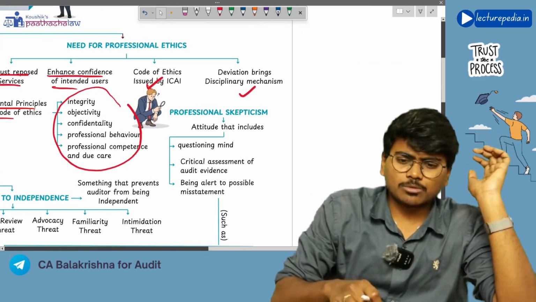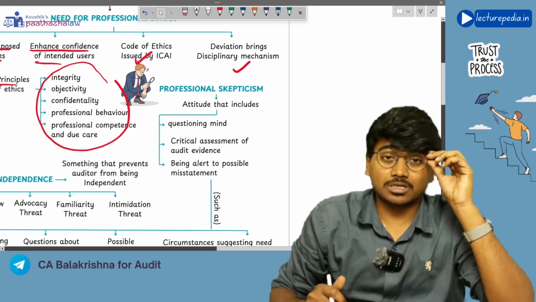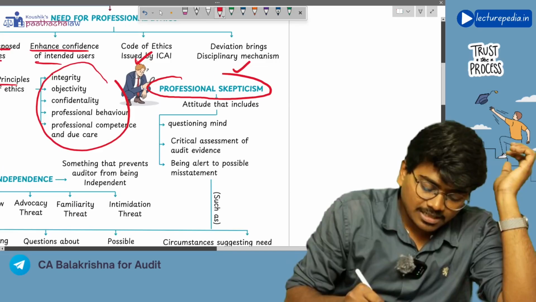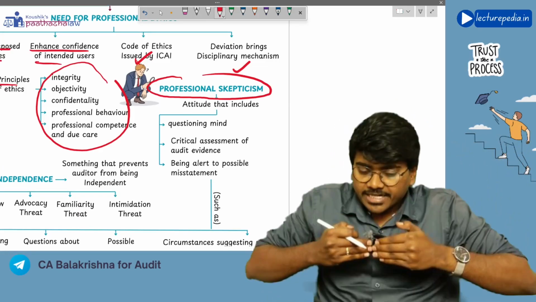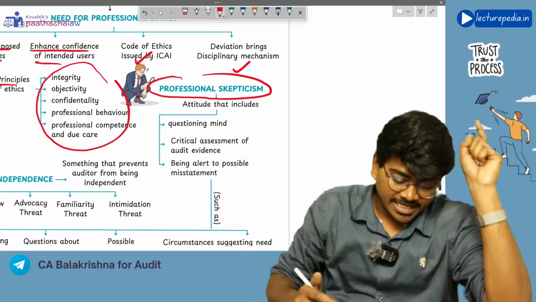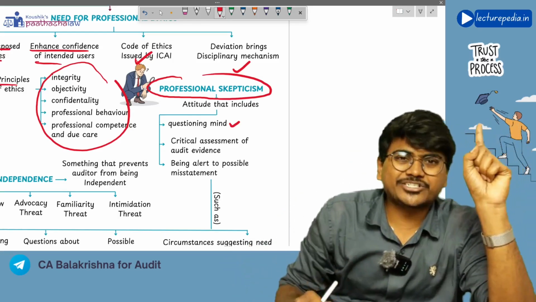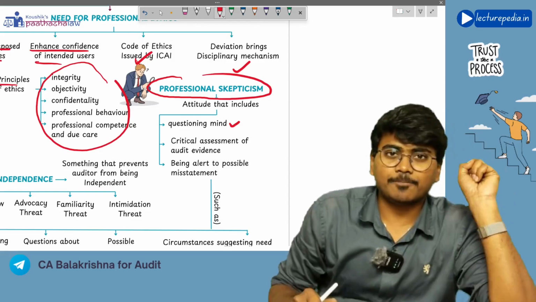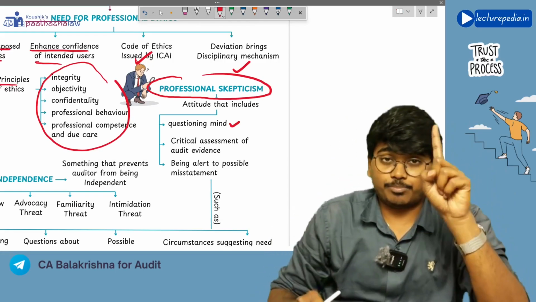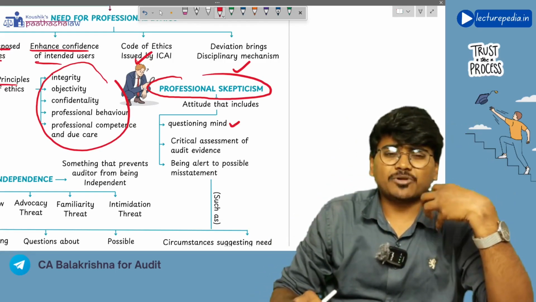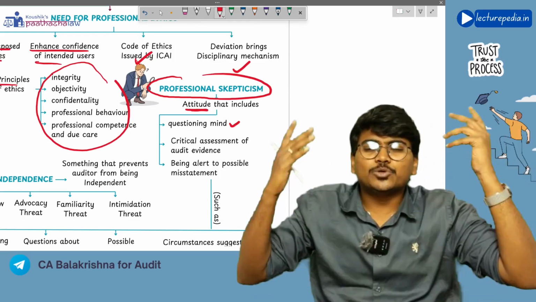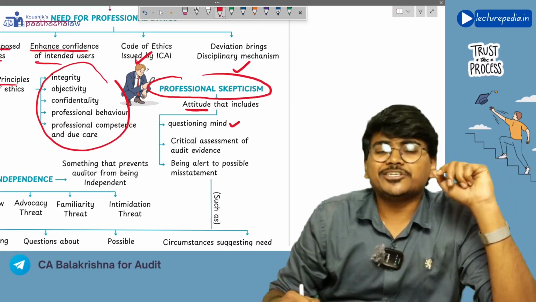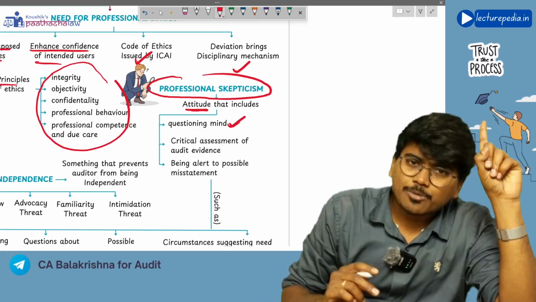There is also one more quality that the auditor should comply with, which is professional skepticism. Professional skepticism includes 3 things. While the auditor is doing the audit, he needs to have a questioning mind. This is the first thing in professional skepticism. First of all, professional skepticism is an attitude. It is the attitude of the auditor, and this attitude includes a questioning mind.